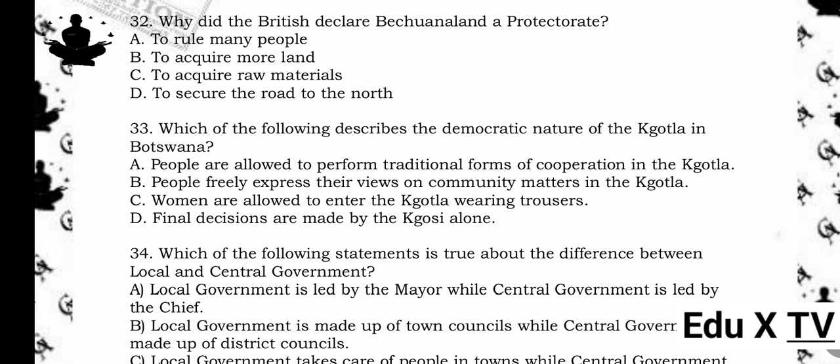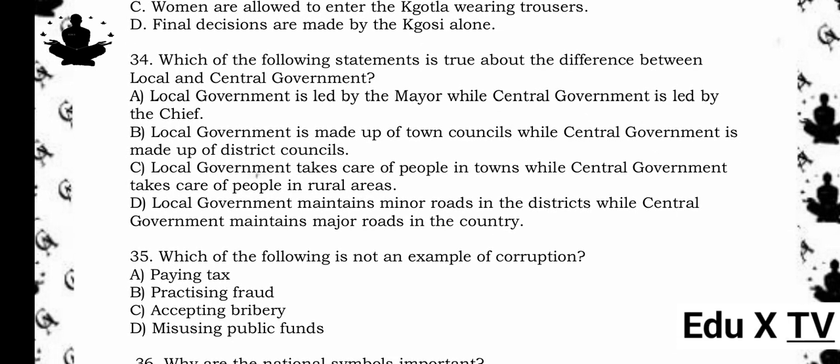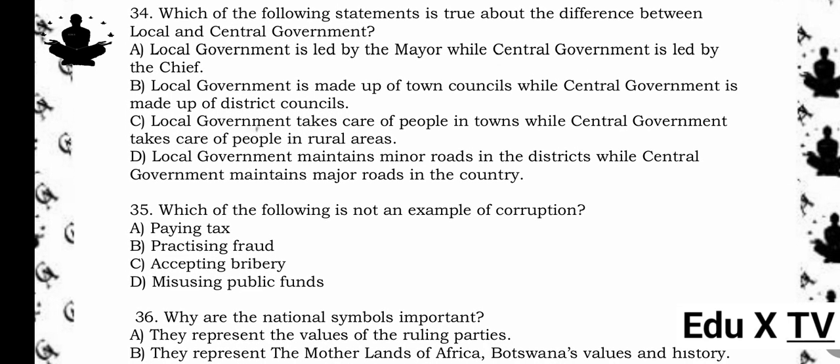34. Which of the following statements is true about the difference between local and central government? A. Local government is led by the mayor while central government is led by the chief. B. Local government is made up of town councils while central government is made up of district councils. C. Local government takes care of people in towns while central government takes care of people in rural areas. D. Local government maintains minor roads in the districts while central government maintains major roads in the country. The answer is D. Reason being, this correctly distinguishes the responsibilities of local and central government.